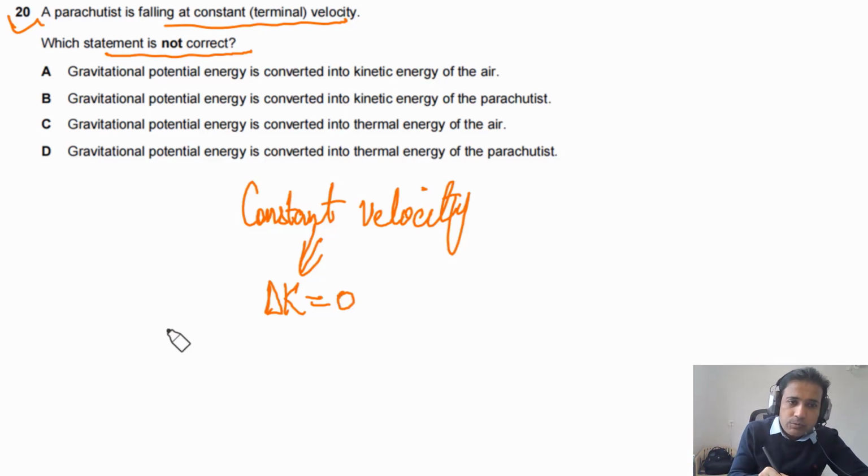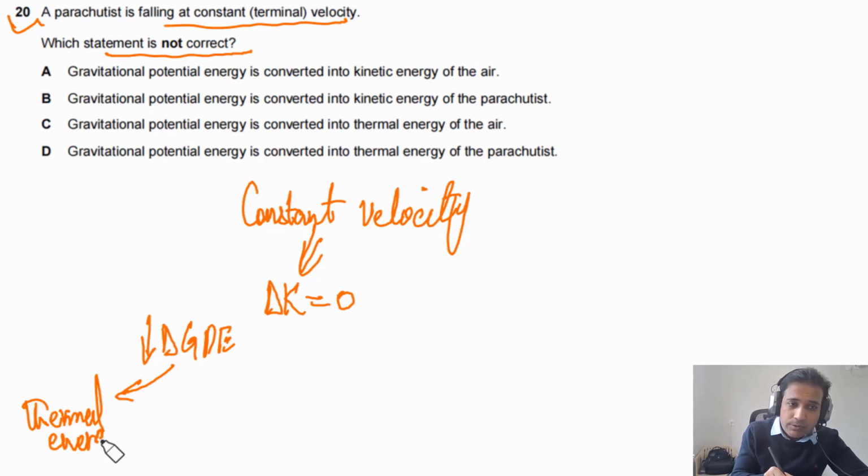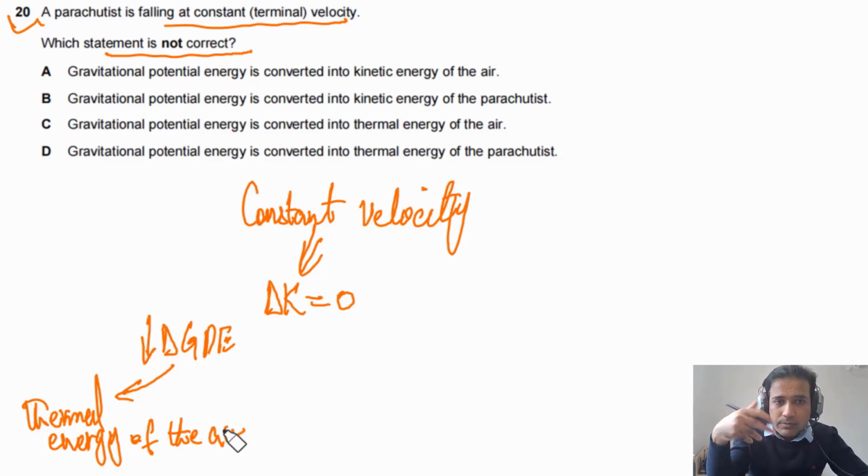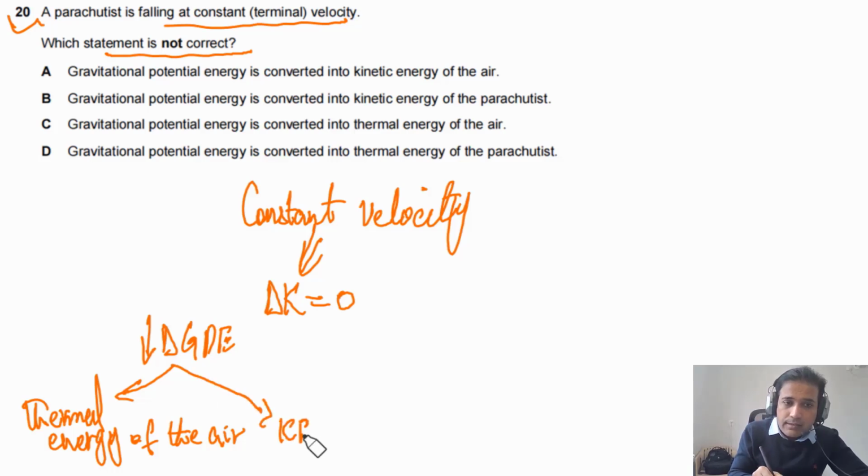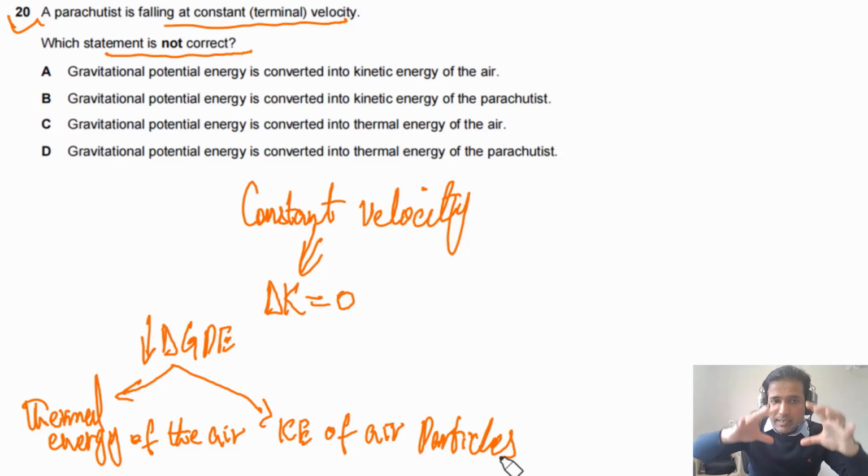So the change in potential energy, delta GPE, if potential energy is decreasing, it will be converted into thermal energy of air. It will increase the temperature of the air. So we can say thermal energy of the air, and it will give some kinetic energy to the air particles. So we can say kinetic energy of air particles. Because when particles collide with the object, they will gain some kinetic energy.